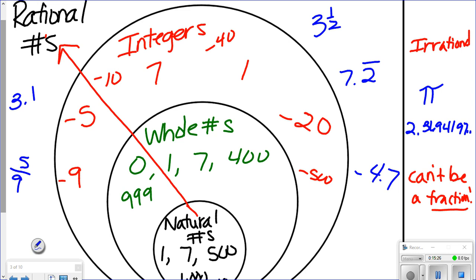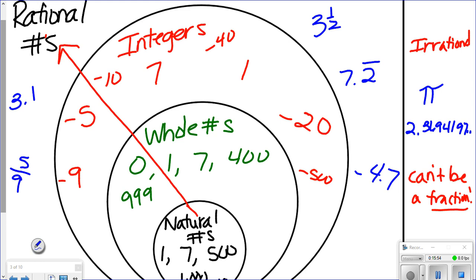So like in your homework, it might say, I'm just going to use this because I don't have a remote there. Let's say it has a number like this. What kind of number is this? Rational or irrational? Irrational. Yeah. The ones that really have no rhyme or reason to them are ones that can't be turned into fractions.